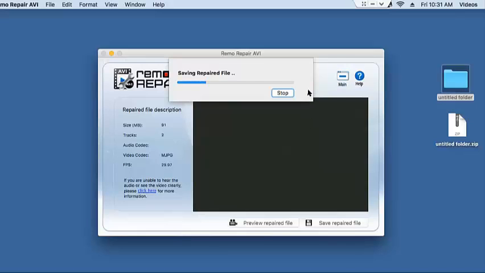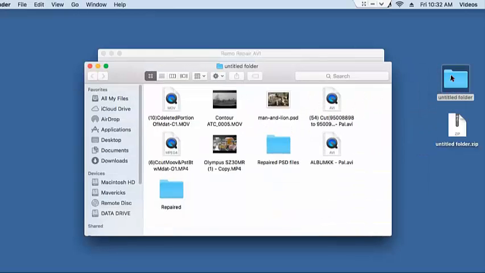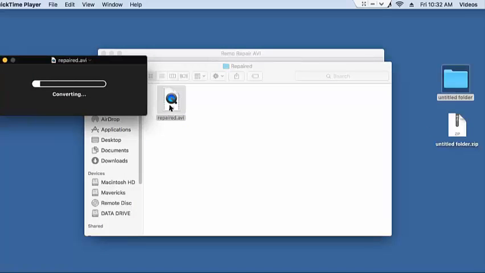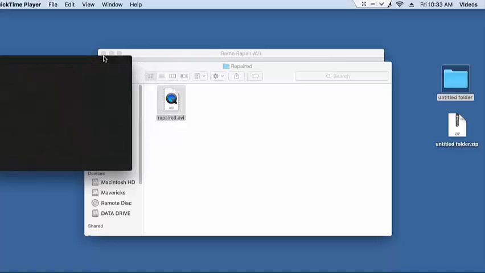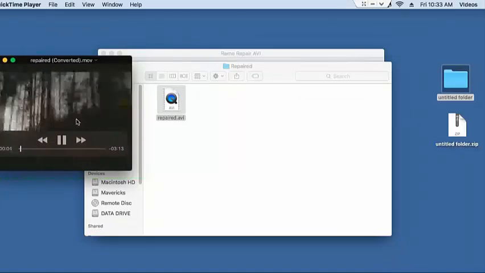I'll wait for the saving process to complete, and then go back to that folder and play the video. And we're done with the saving process, so let's go back to the target folder and check if the video has been repaired successfully. So here's the repaired AVI video and let me play it. And here you can see that my video is playing without any issues.